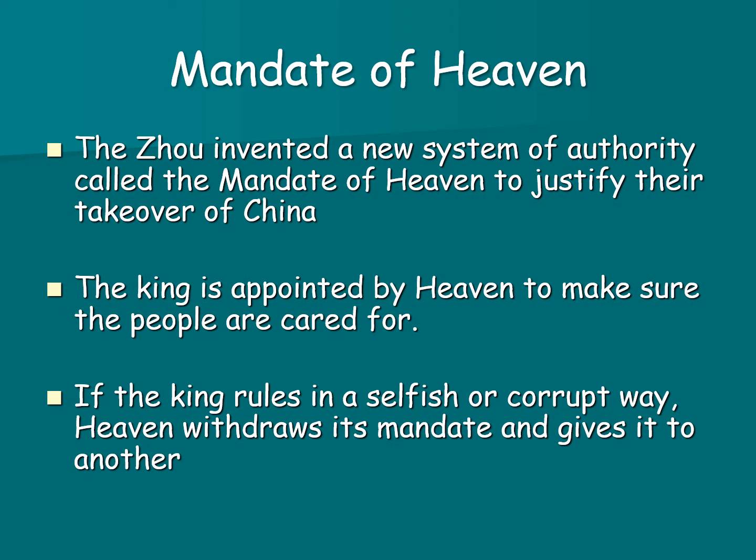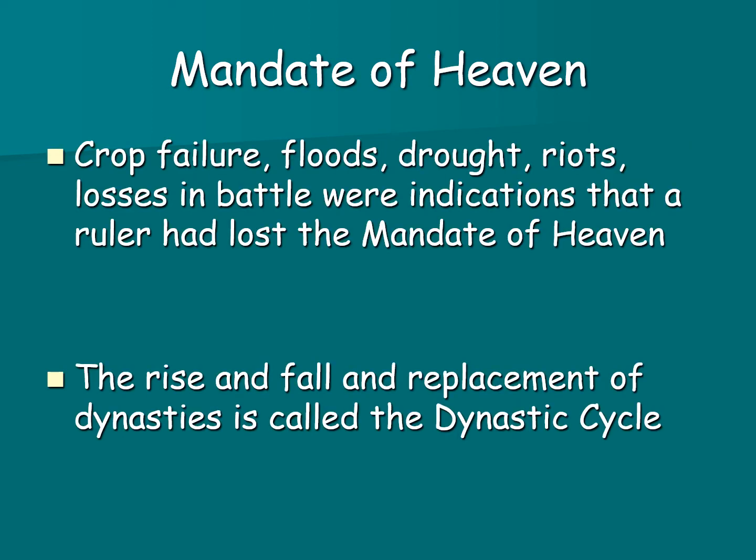So when the Shang and the Zhou families went to war and the Zhou won, by claiming the mandate of heaven, it gave the Zhou family legitimacy to rule over China. Crop failure, floods, droughts, riots, and losses in battle were all indications that a ruler had lost the mandate of heaven.